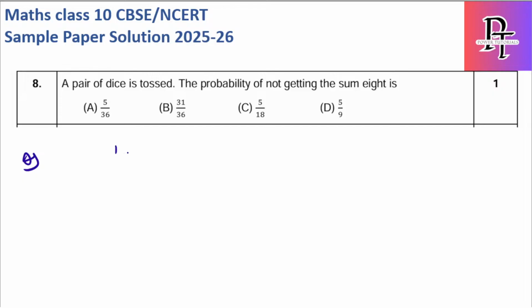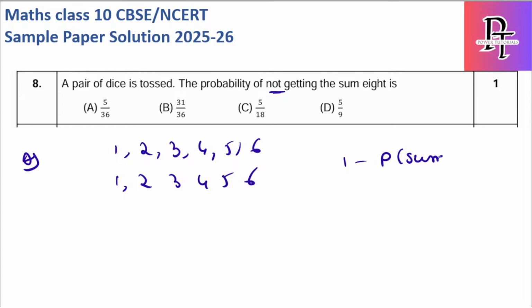So dice 1, I already have 1, 2, 3, 4, 5 and 6. And the second dice again 1, 2, 3, 4, 5, 6. A pair of dice is 2 dice. 2 dice are thrown. Probability of not getting sum of 8. Not means simply 1 minus P of sum of 8. Okay, so 1 minus P of sum of 8.